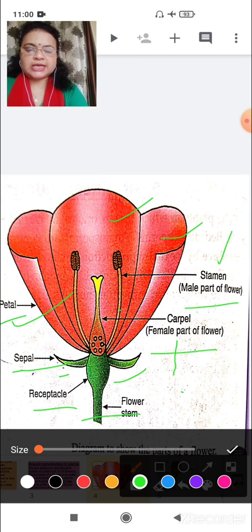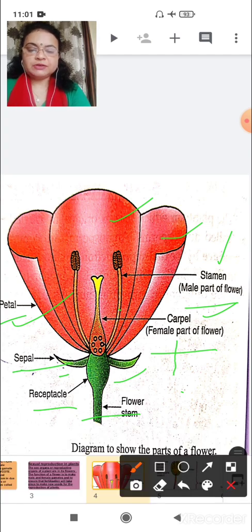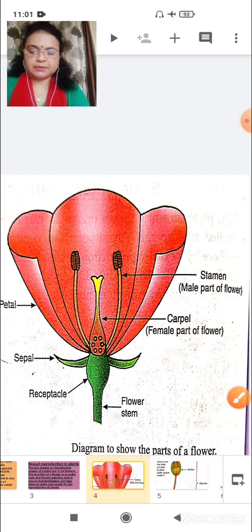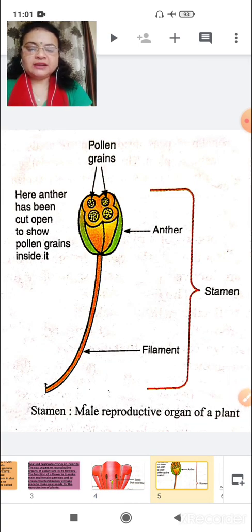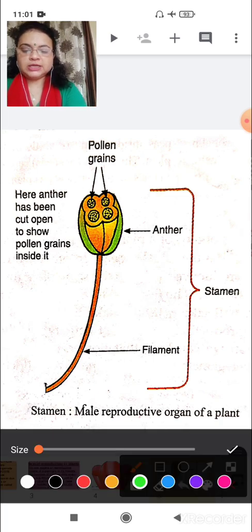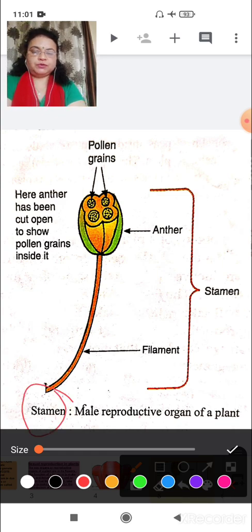Male part is called stamen and female part is called carpel. Now here we have seen a structure of flower all together. Now individually we will study structure of flower, stamen and carpel. Okay, let us come with first, the male reproductive organ of a plant, which is called stamen. So we are studying here about the stamen.